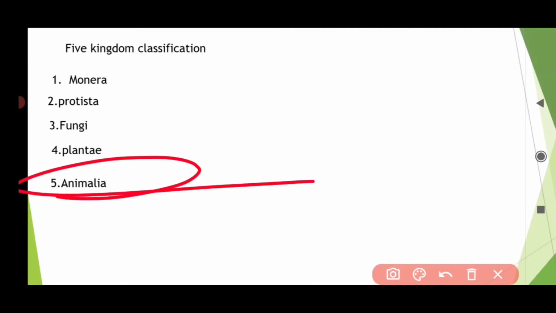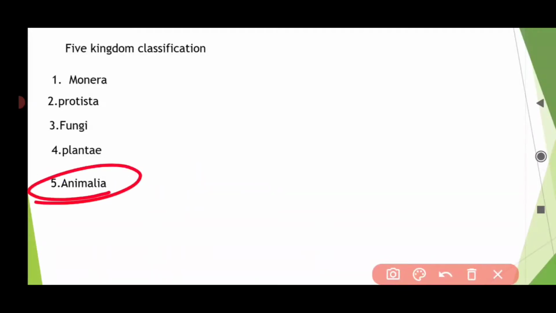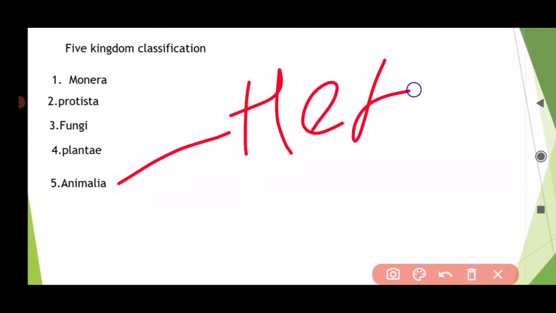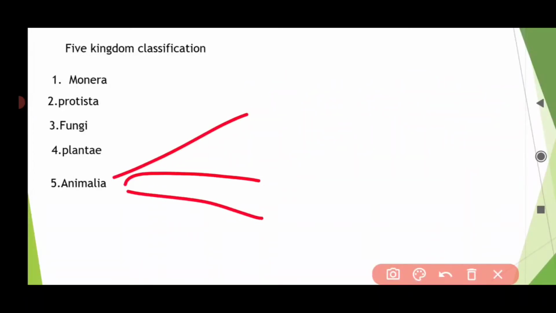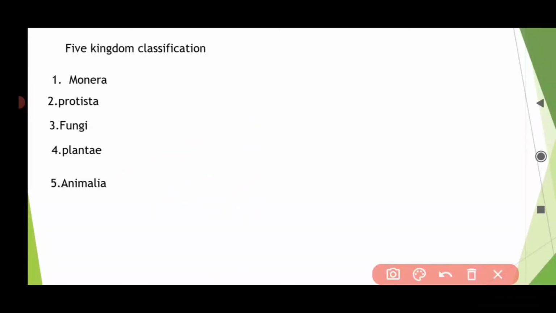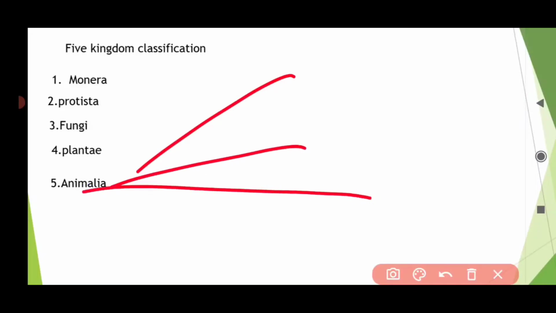Animalia is nothing but the animal kingdom, which we will discuss in detail later. Animalia is heterotrophic, meaning they cannot prepare their own food and depend on plants for their food. They are multicellular.